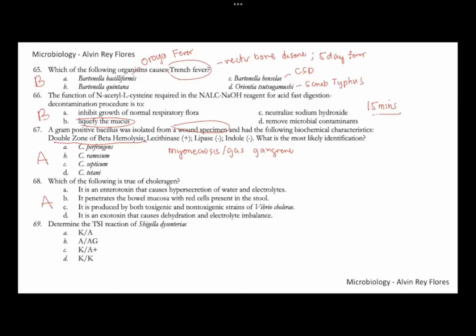Okay, and it's only produced by the toxigenic strains. So it does not really cause dehydration, but rather hypersecretion. So that's why the best answer here is letter A.